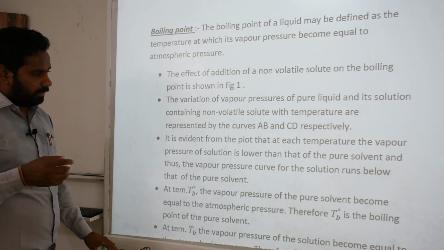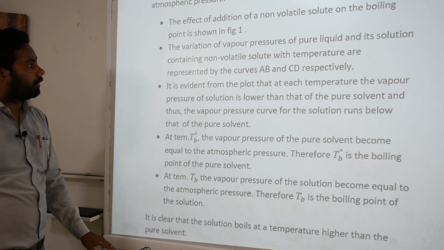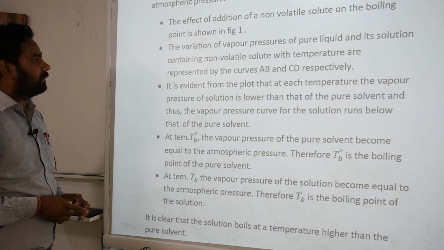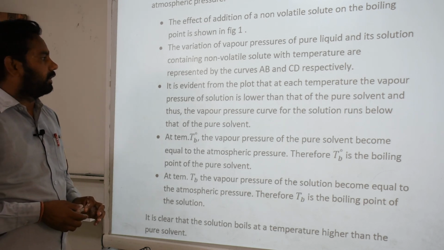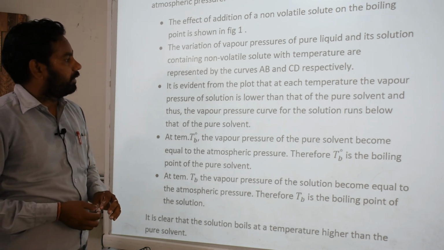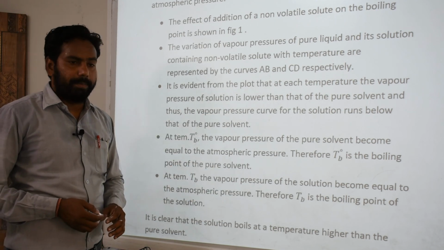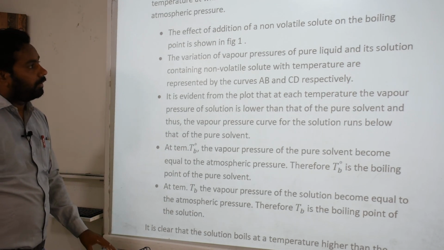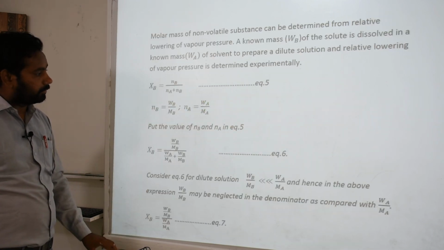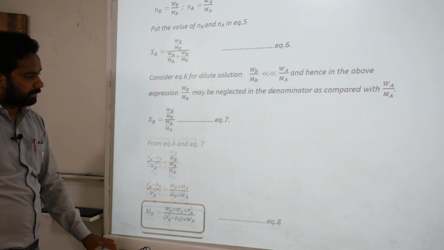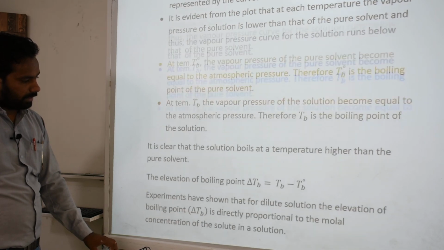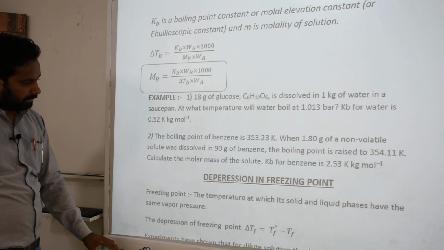Then next is the effect of addition of a non-volatile solute on the boiling point, shown in figure 1, which we discuss after. The variation of vapor pressure of a pure liquid and its solution containing a non-volatile solute with temperature is represented respectively by the curves A and B and C and D. We discuss this in figure 1. Where is figure 1? Just a minute. I think it is missing.